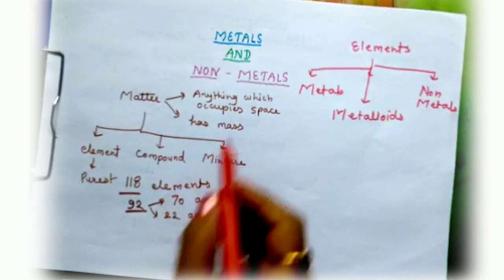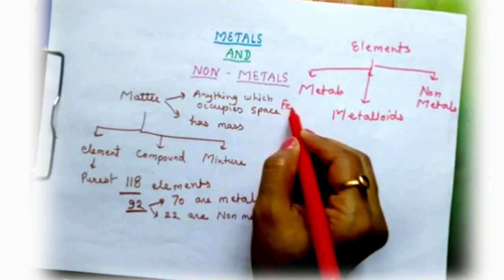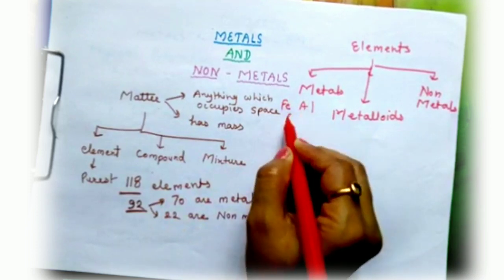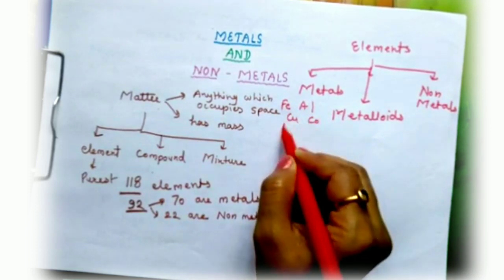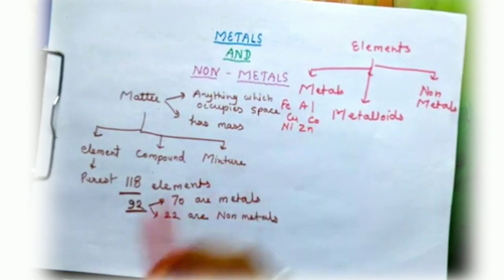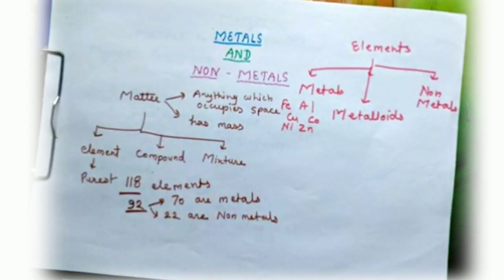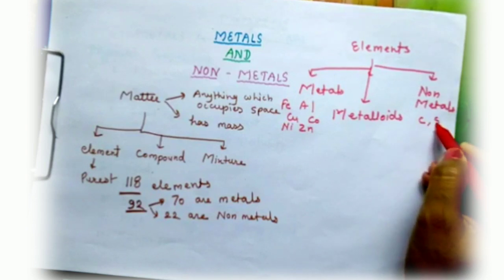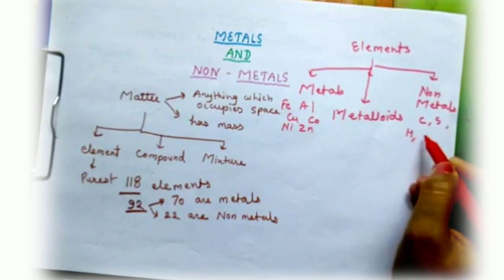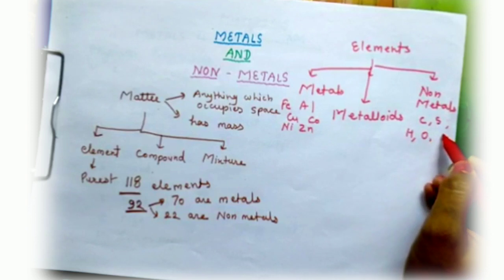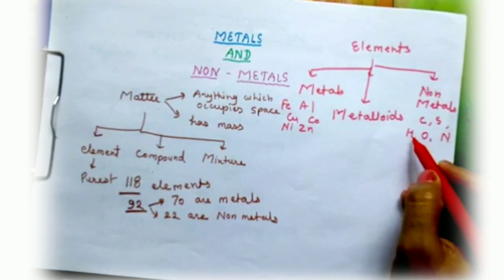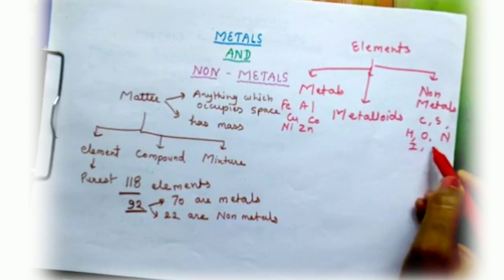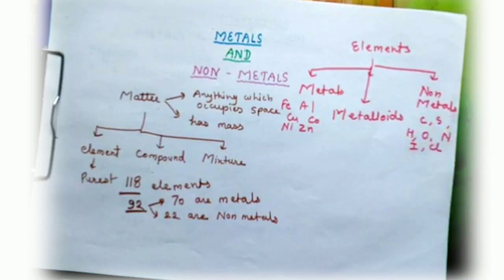Metals like iron, aluminium, copper, cobalt, nickel, zinc, these are metals. Non-metals like carbon, sulfur, hydrogen, oxygen, nitrogen, iodine, chlorine, these all are non-metals.